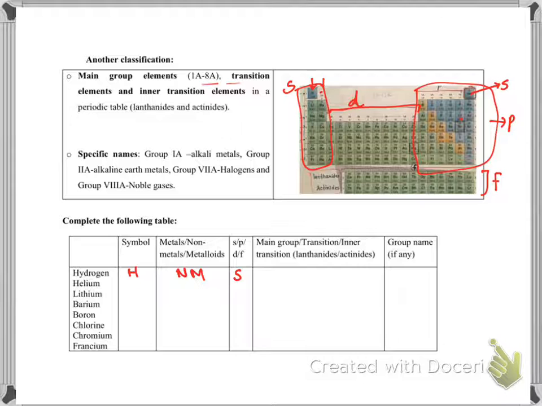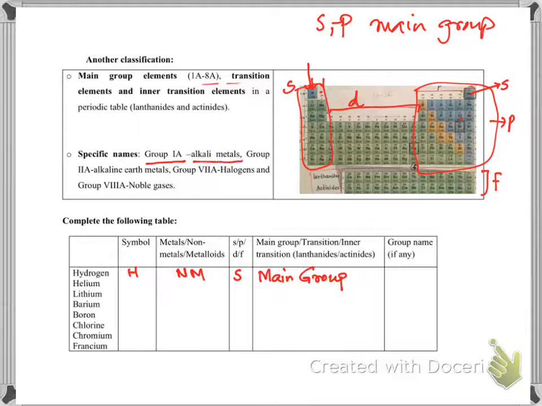Is it main group, transition, inner transition? It is main group, because S and P block elements are known as main group elements. Is there any particular group name for this element? Even though it is in the first group, and first group elements are known as alkali metals, we cannot put this as an alkali metal because it's not a metal.